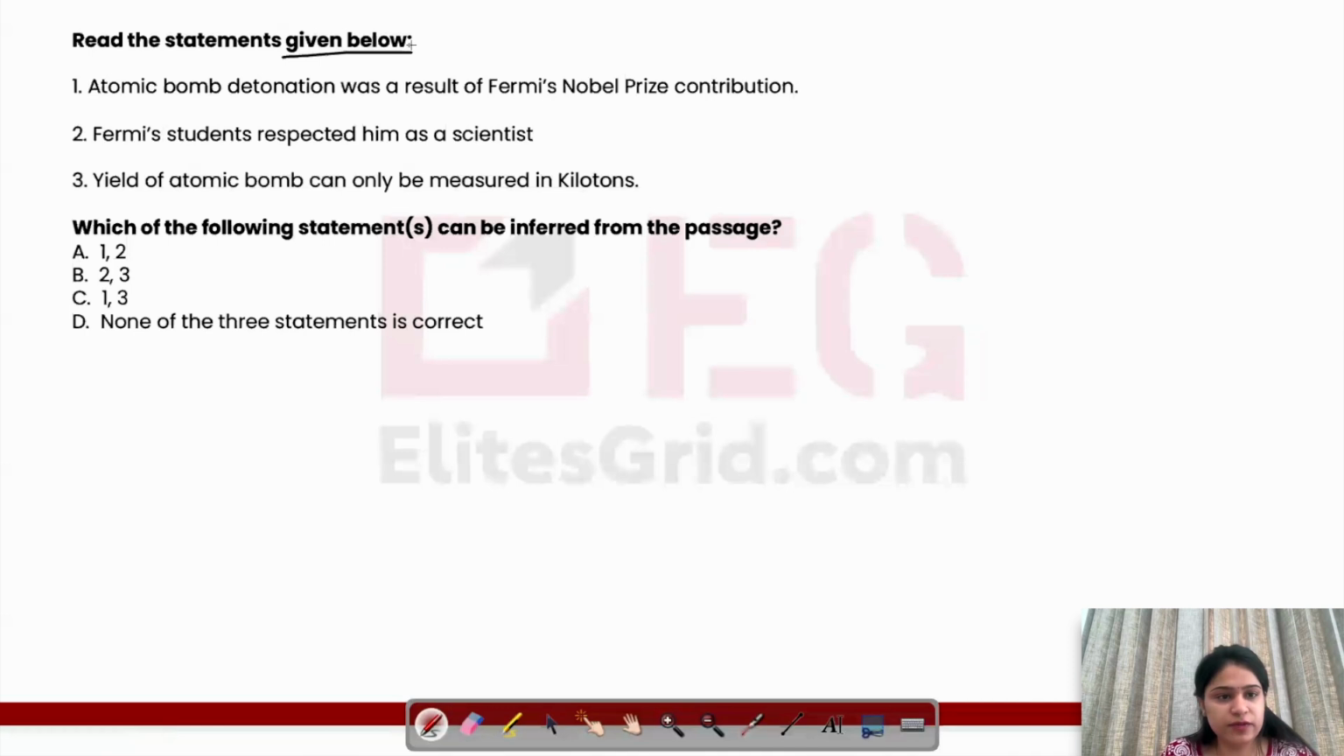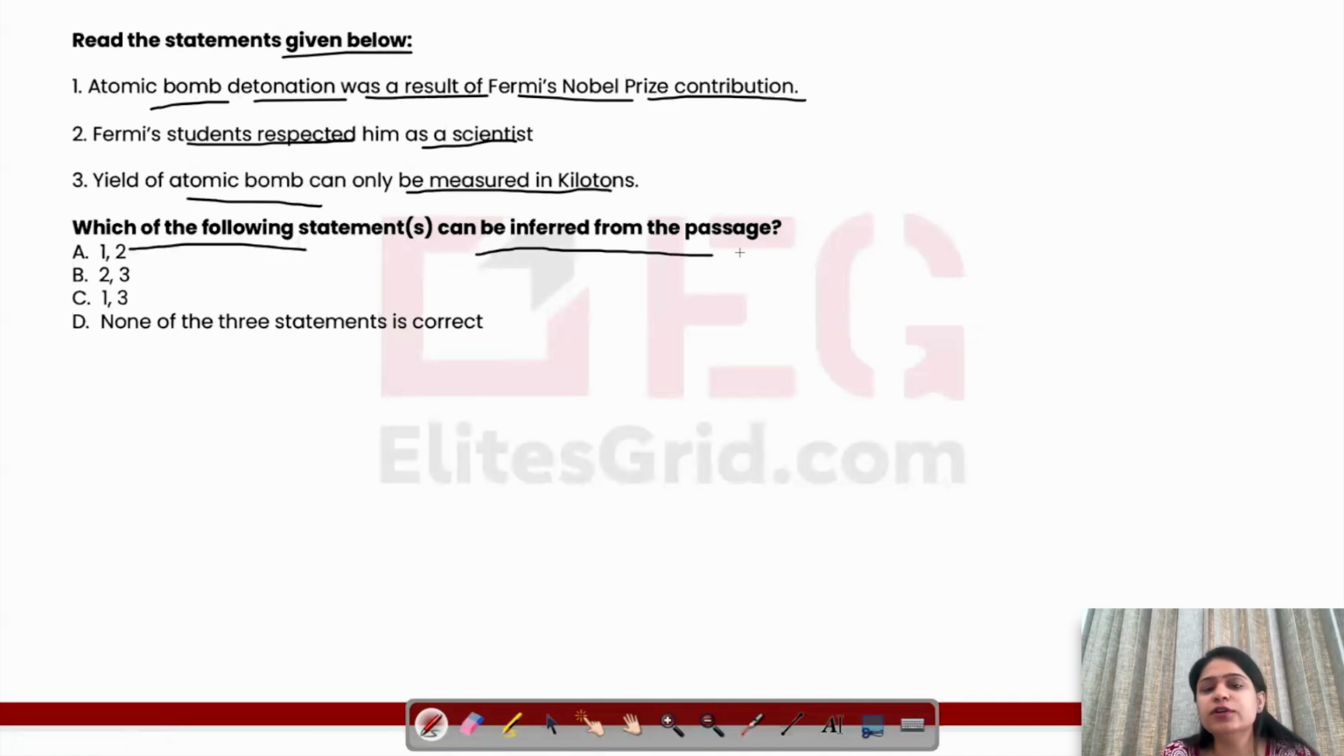Read the statements given below. Atomic bomb detonation was a result of Fermi's Nobel Prize contribution. Fermi's students respected him as a scientist. Yield of atomic bomb can only be measured in kilotons. Which of the following statements can be inferred from the passage?